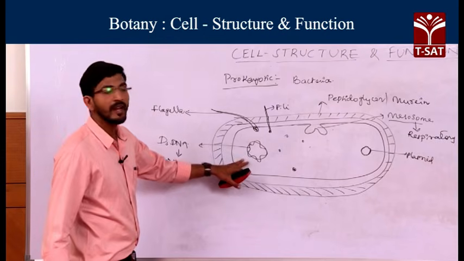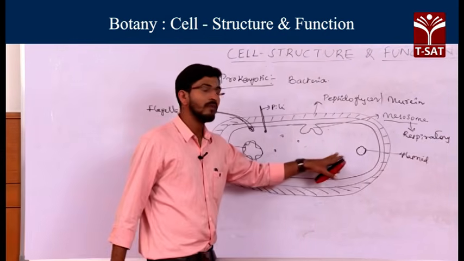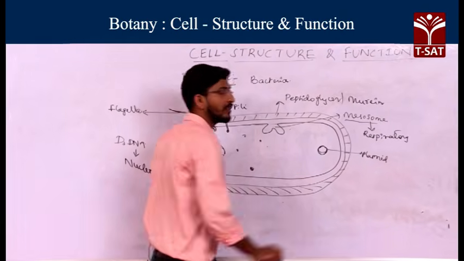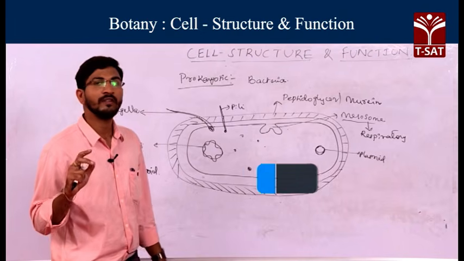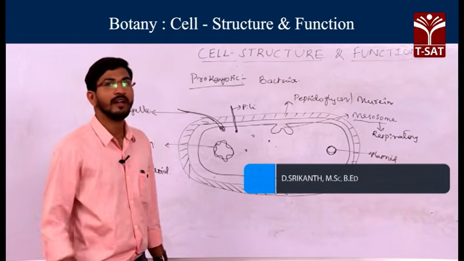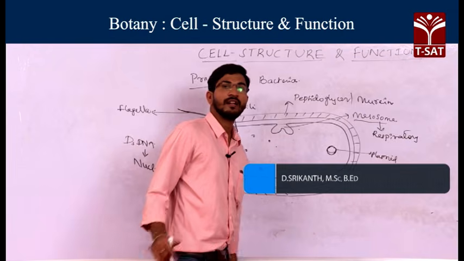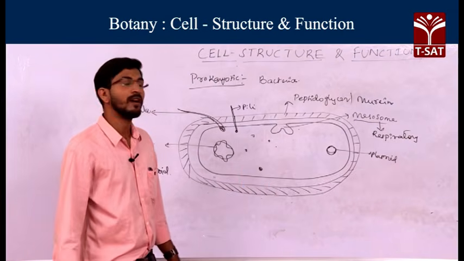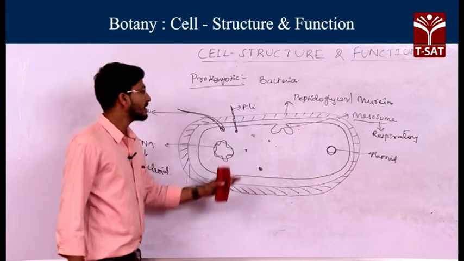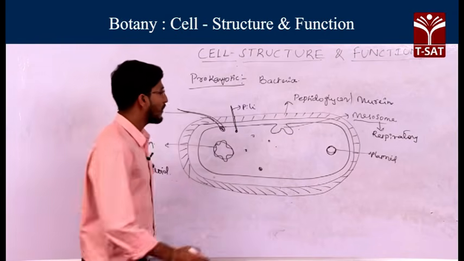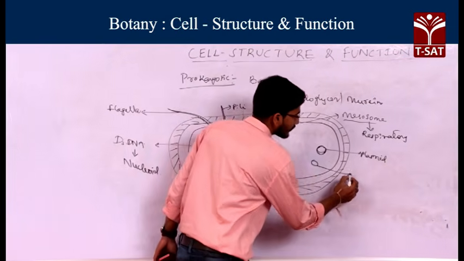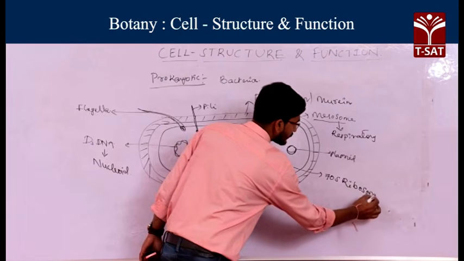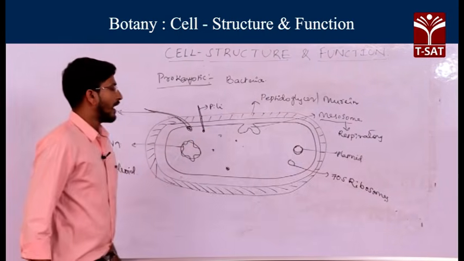Along with this main genetic material, we will also find the plasmid. Based on the plasmids, bacterial cells can be divided into two types: plus strain and minus strain. Plus strains generally contain the plasmid, whereas minus strains do not contain any plasmids. Next, if you observe the structures of this prokaryotic cell, you will also find 70S ribosomes.